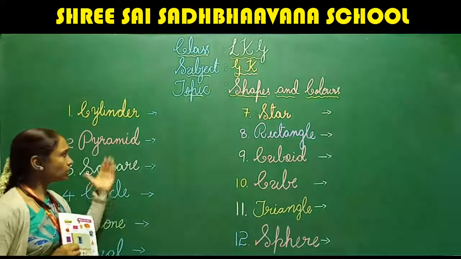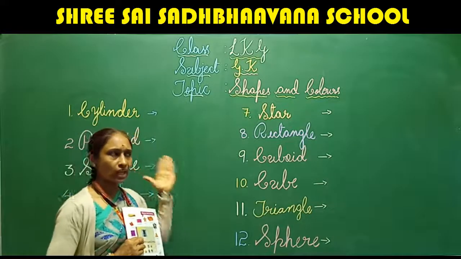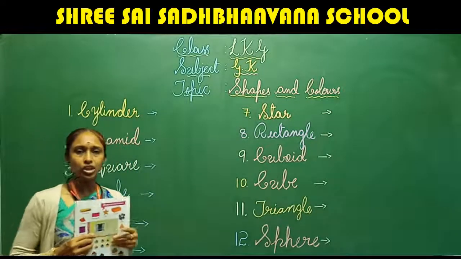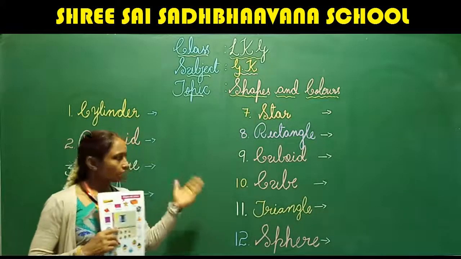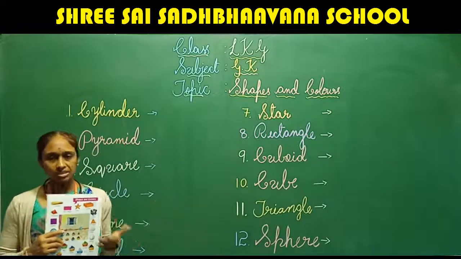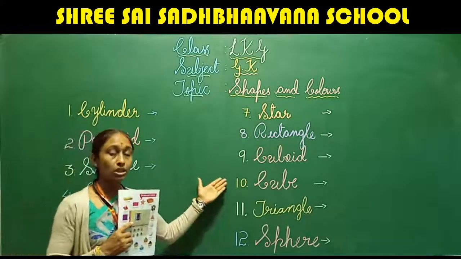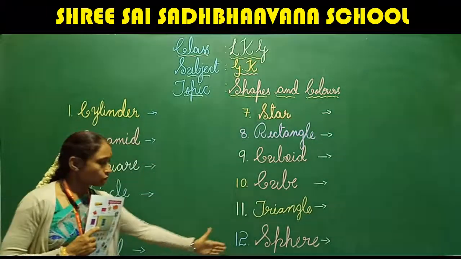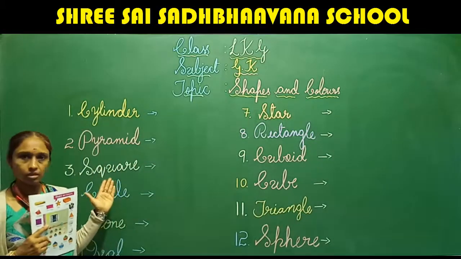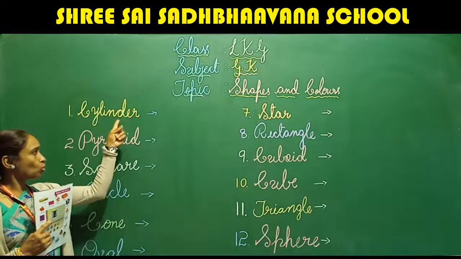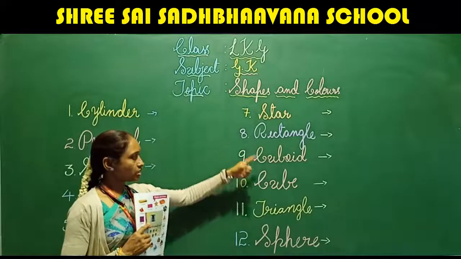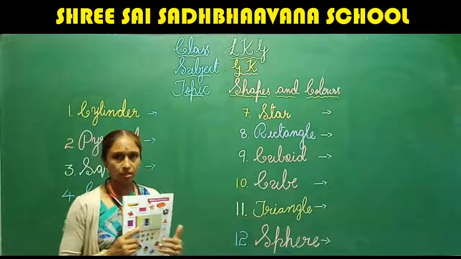Basically, you can learn only 4 to 5 shapes now, and in the coming classes you will know more and more about shapes. But here I have written 12 shapes. 1, 2, 3, 4, 5, 6, 7, 8, 9, 10, 11, 12.